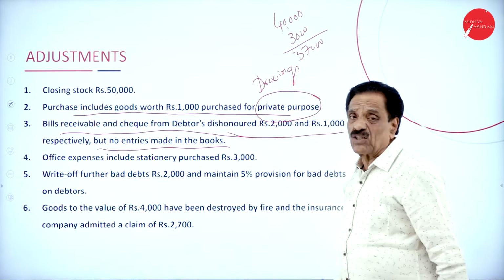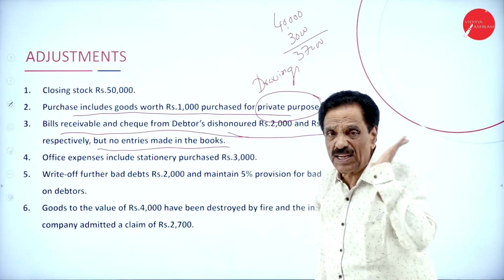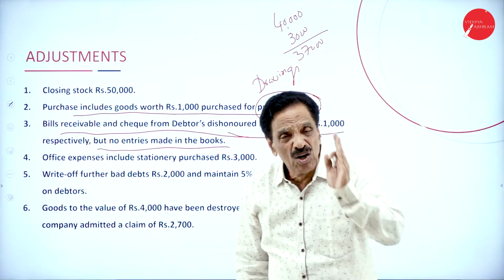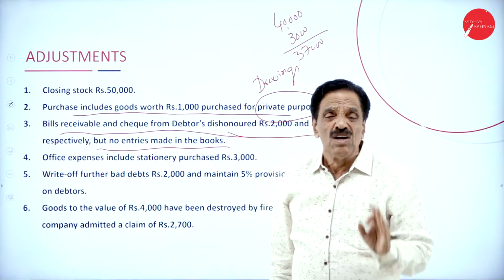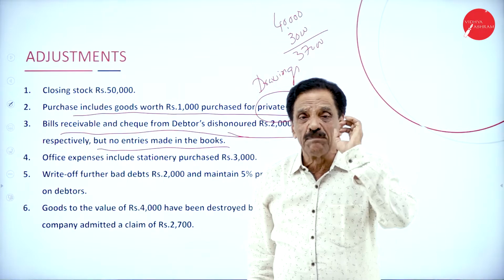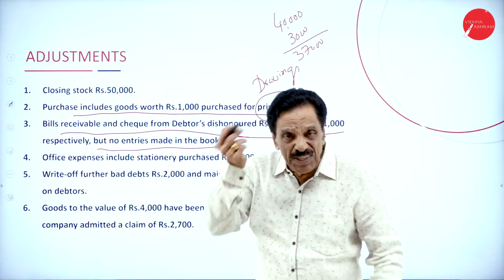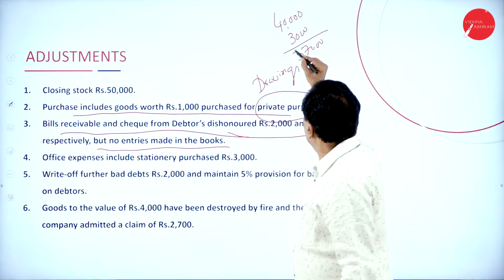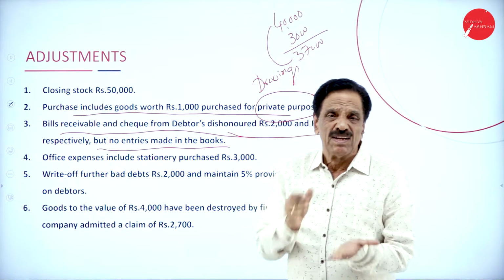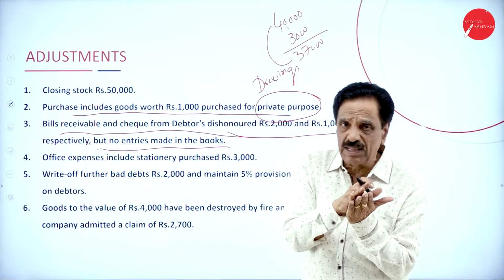So he is a debtor to the extent of 40,000 minus the 3,000 bill given. He is only a debtor to the extent of 37,000 on the assumption that the bill is going to be honored. If it's dishonored, once again he becomes a debtor for 40,000. He has to pay 40,000.